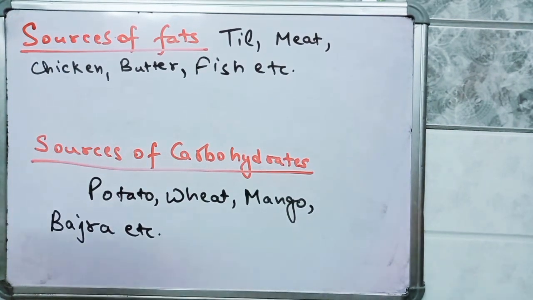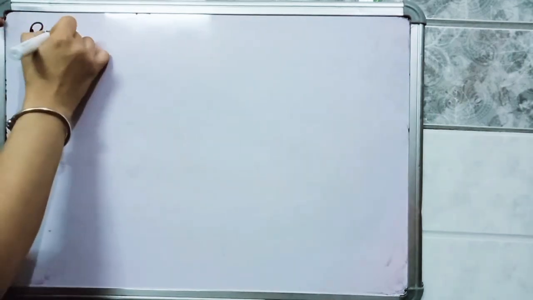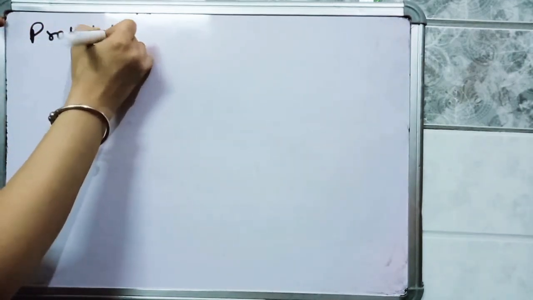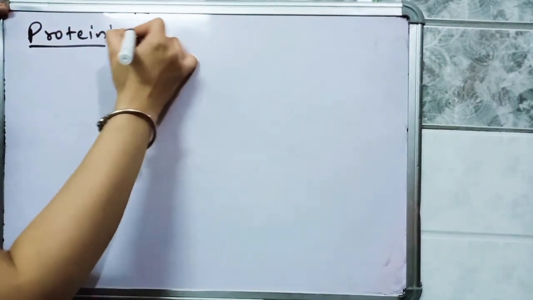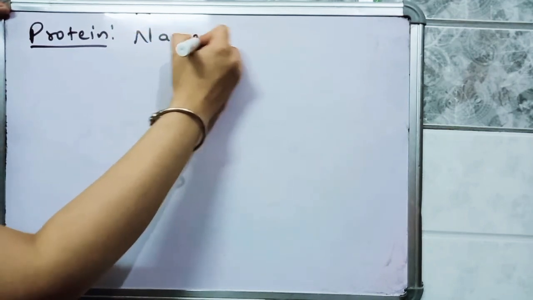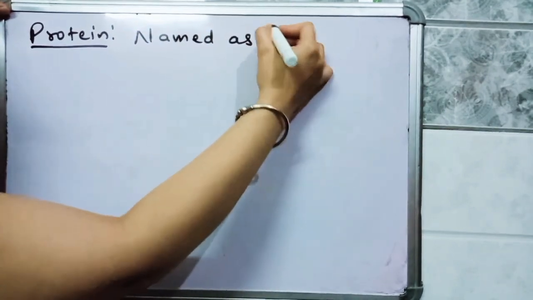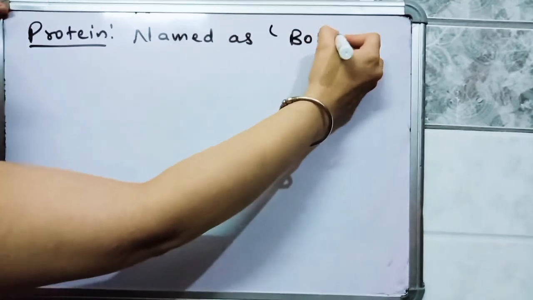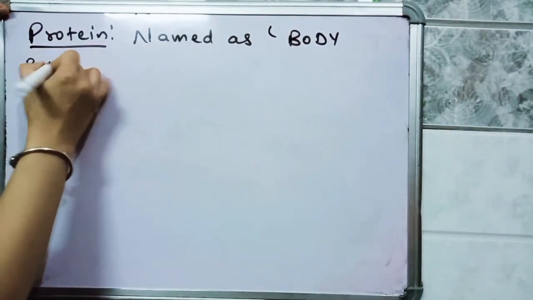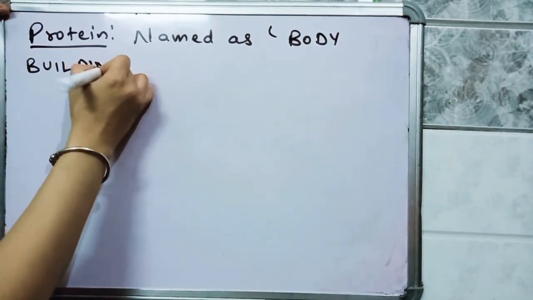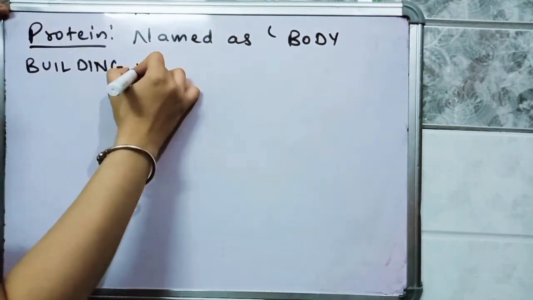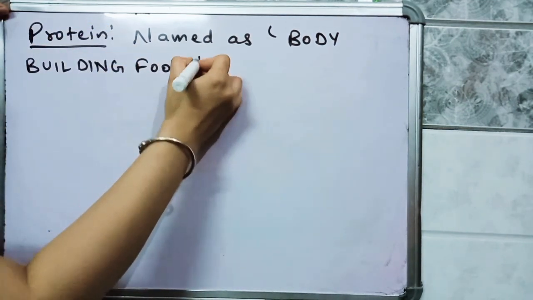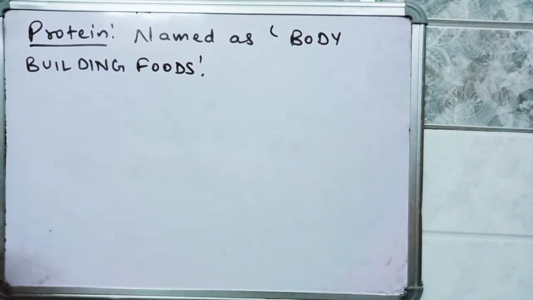Next nutrient that we are going to discuss is proteins. Students, foods rich in protein are also named as body building foods. Why are they named so?